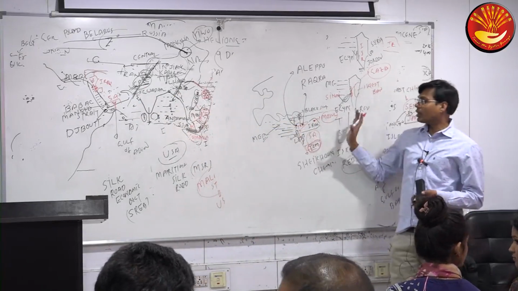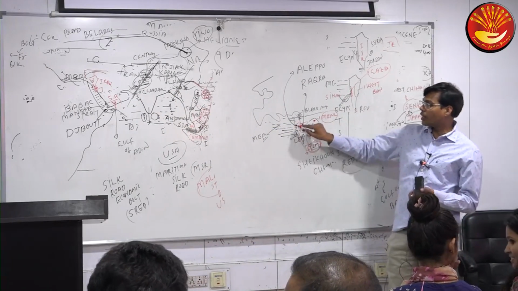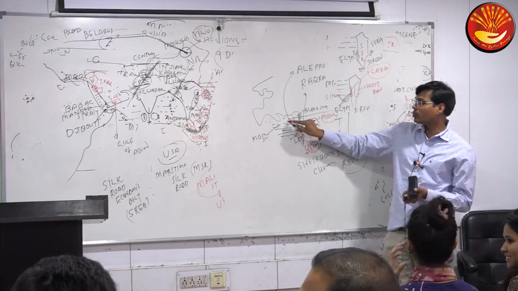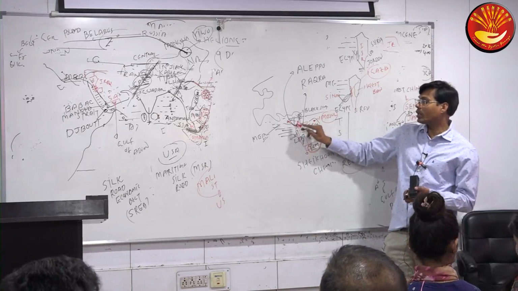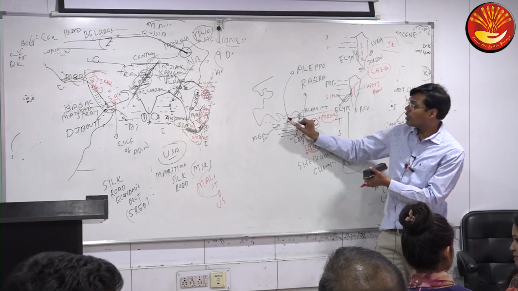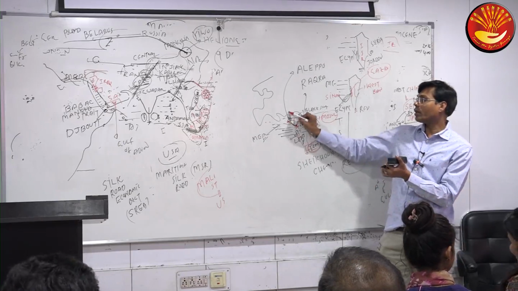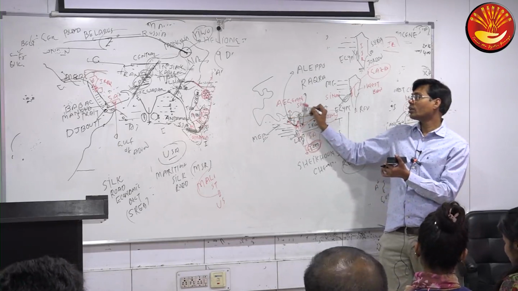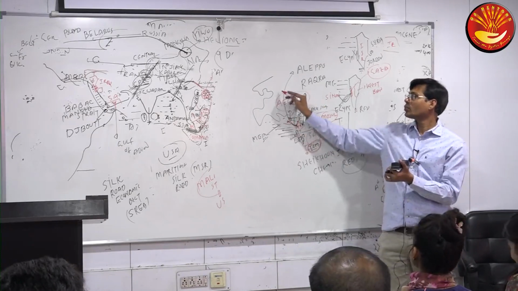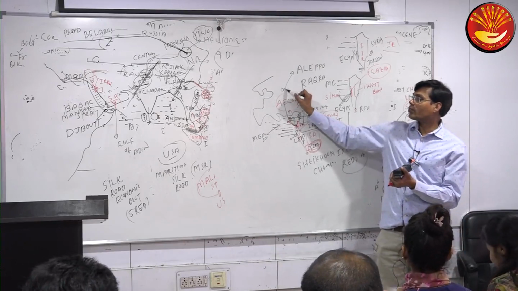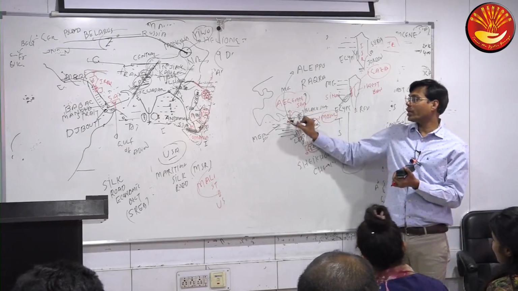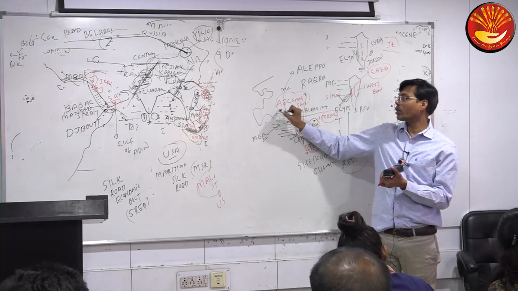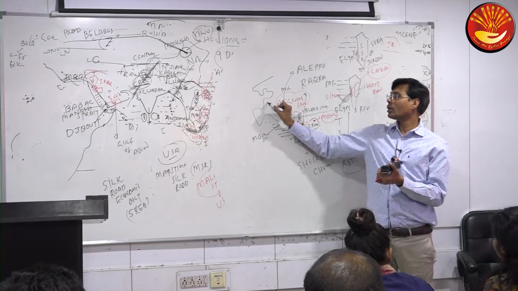And after this part, the only thing you have to know is that if people migrate from Syria, which route will they take? The Mediterranean route. Either they could go to Turkey or they could go to this part of the Mediterranean Sea. And this sea we call by one name, Aegean Sea. Which sea? Aegean Sea. That is part of which sea? Aegean Sea is part of the Mediterranean Sea. So maximum migrants are following the Aegean Sea route from Syria to reach Greece, and via Greece they reach the Serbia side, then other European countries.